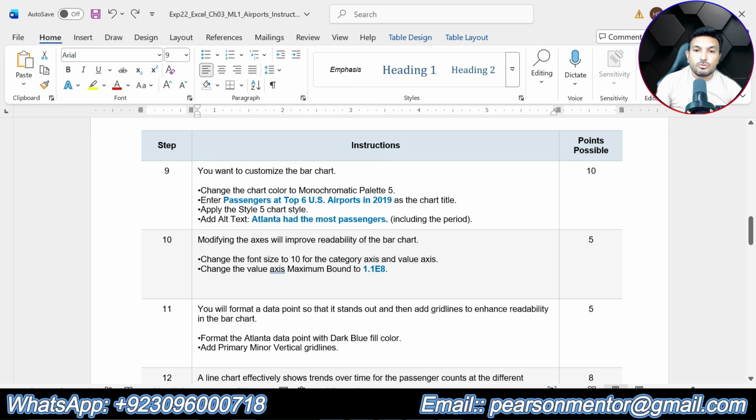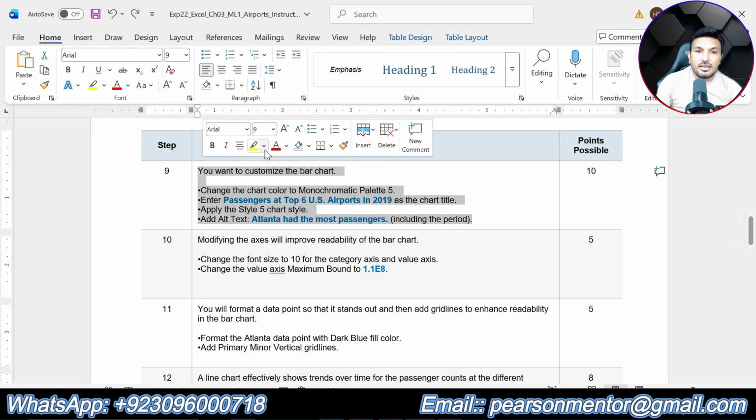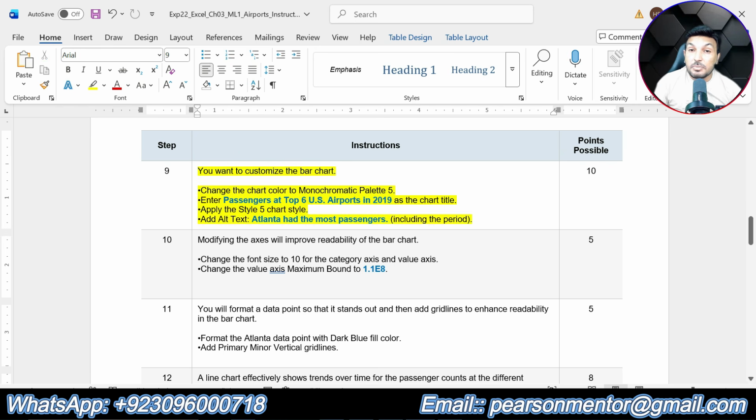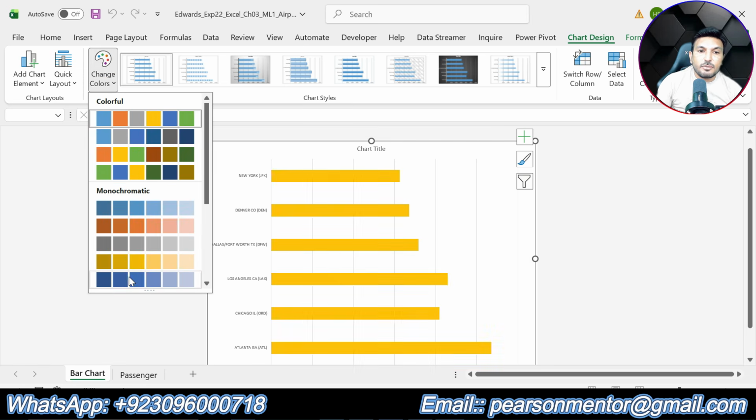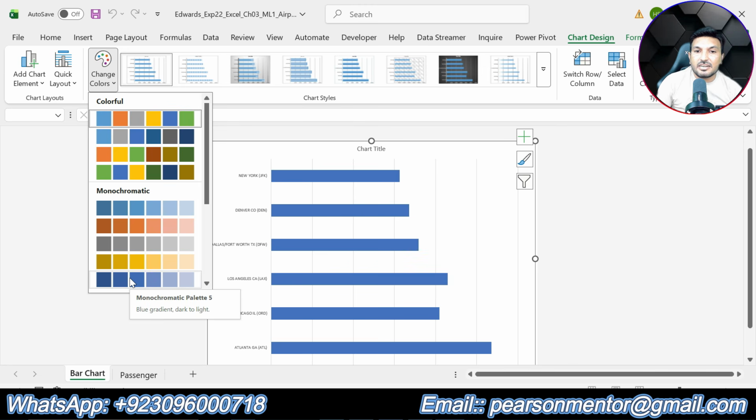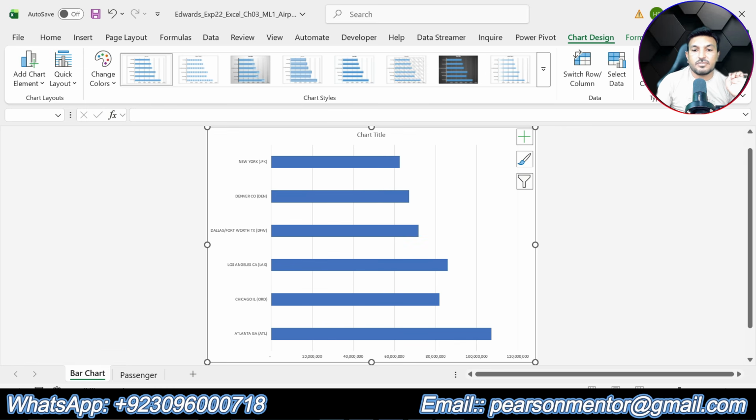Now we are supposed to do next step, that is step number 9. You want to customize the bar chart. Change the chart color to monochromatic palette 5. Select the chart, go to chart design, go to change color, and from here select monochromatic palette 5. This is the color that we are supposed to use for this clustered bar chart, monochromatic palette 5, this one.